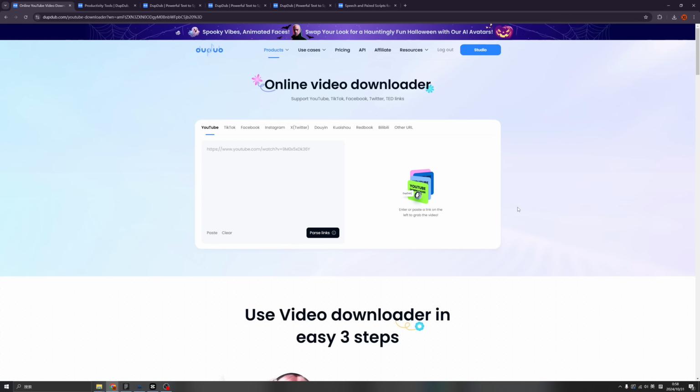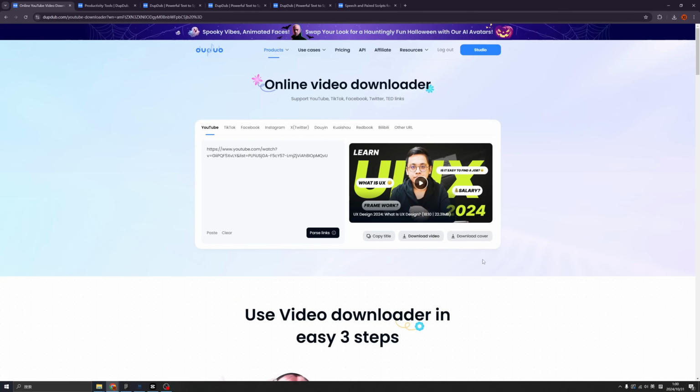You can download any videos from the internet. Introducing the online video downloader. Imagine you want to download a video but you cannot because of some technical constraints. Usually videos from YouTube, TikTok, Facebook, Instagram, you cannot directly download. But with this tool, you can download them easily. Just type the address of the video and click this button. Look, now you've already downloaded the video. Wow. Click here to download it. You can also copy the title or download the cover. Wow, it's amazing. You can download videos from different platforms, and this is quite easy.